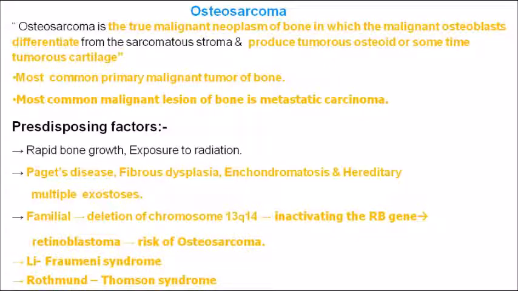So remember all these points, very very important. Osteosarcoma is the true malignant neoplasm of the bone. It's the most common primary malignant tumor of the bone. But if you are asked which is the most common malignant lesion of the bone, then it is metastatic carcinoma. The predisposing factors are also important. Just remember chromosome 13q14 and inactivation of the RB gene are involved here.